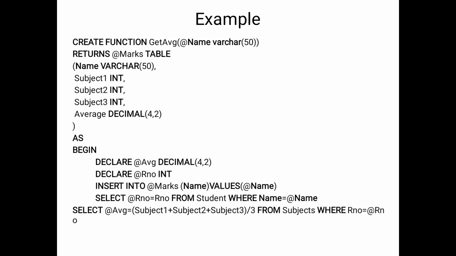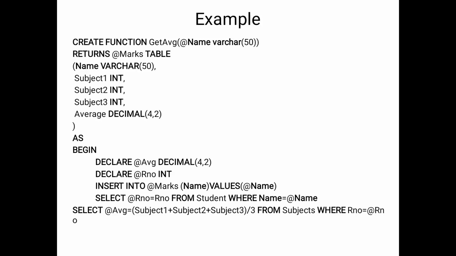So a new table is created with 5 columns. The 5 columns are name, subject 1, subject 2, subject 3, and average. So we are creating the output table with 5 columns. Those are name, subject 1, subject 2, subject 3, and average.